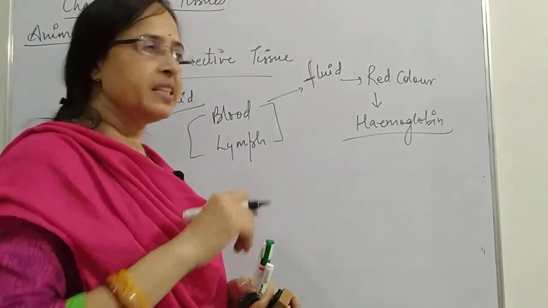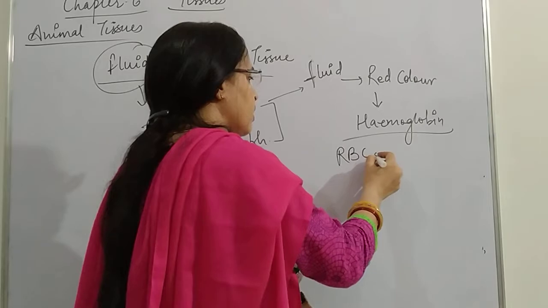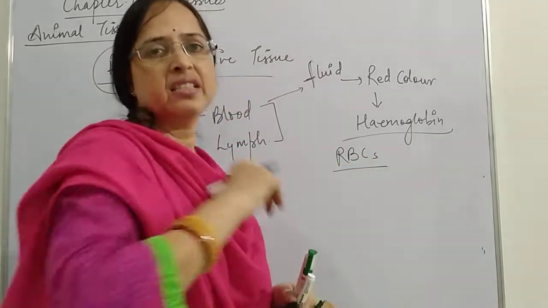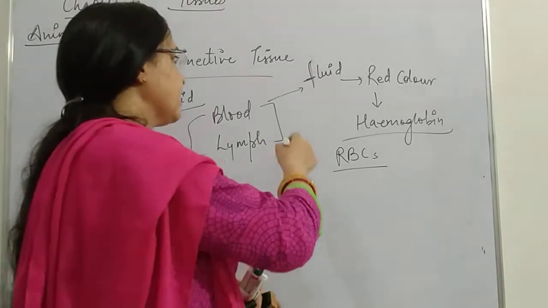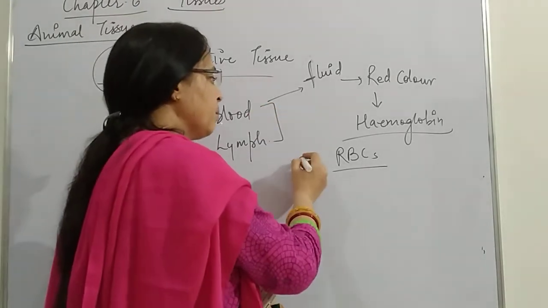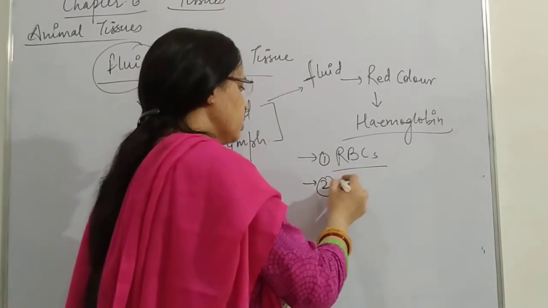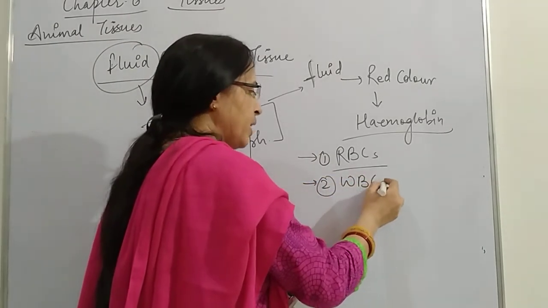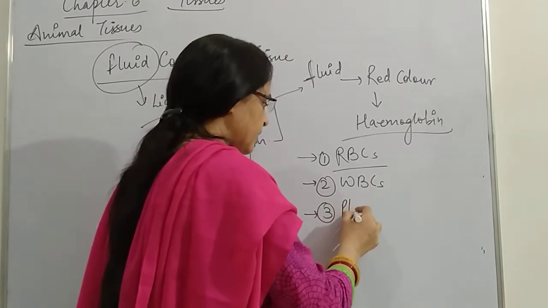Hemoglobin is present in RBCs. These are called red blood corpuscles. So now we say that blood consists of number 1 RBCs, number 2 WBCs, white blood corpuscles, and number 3 platelets.